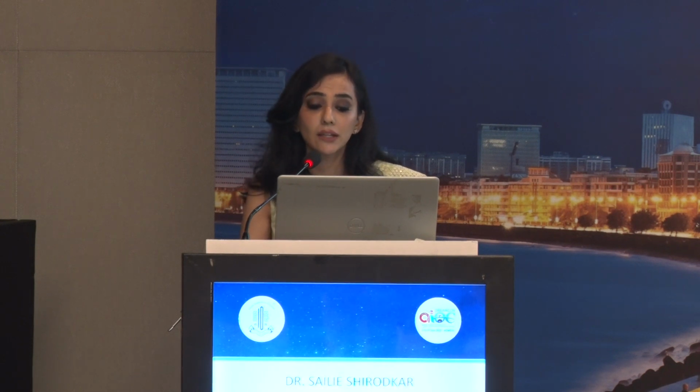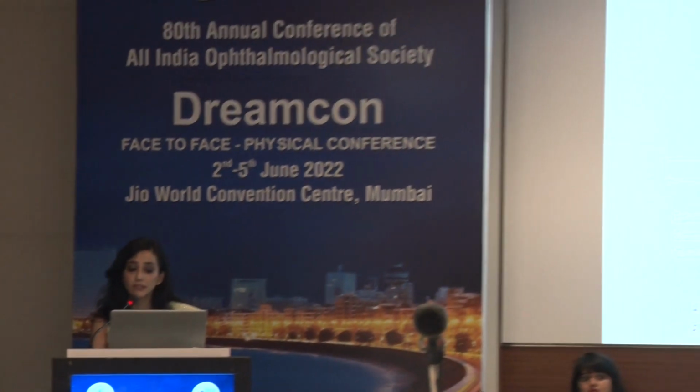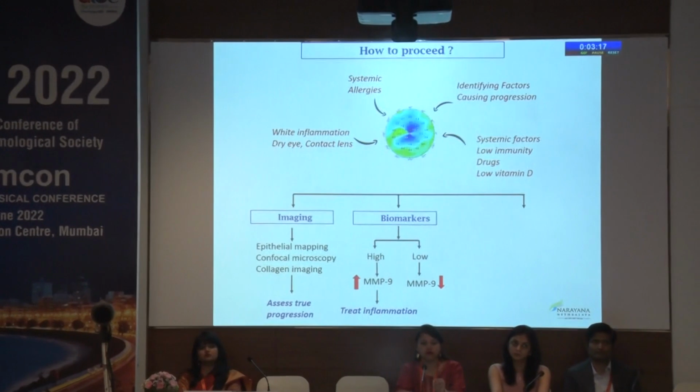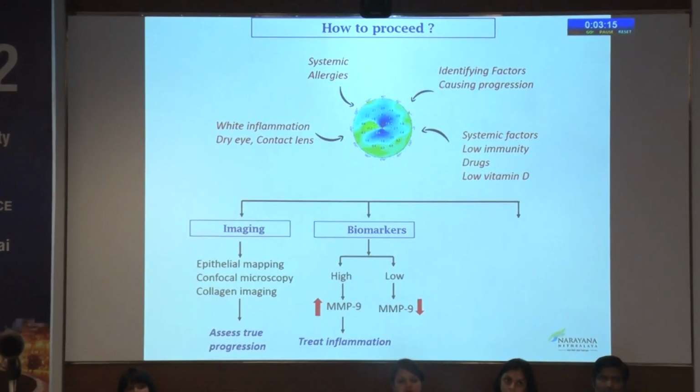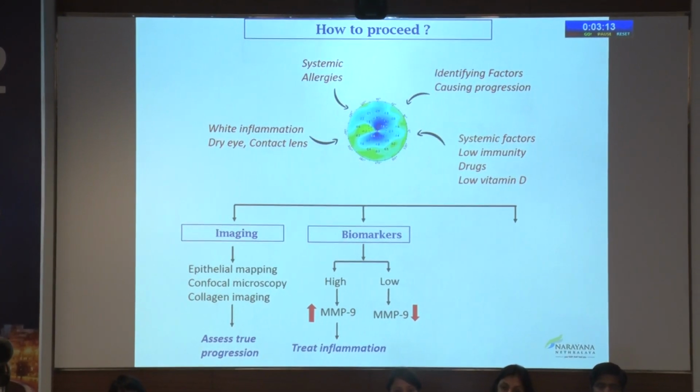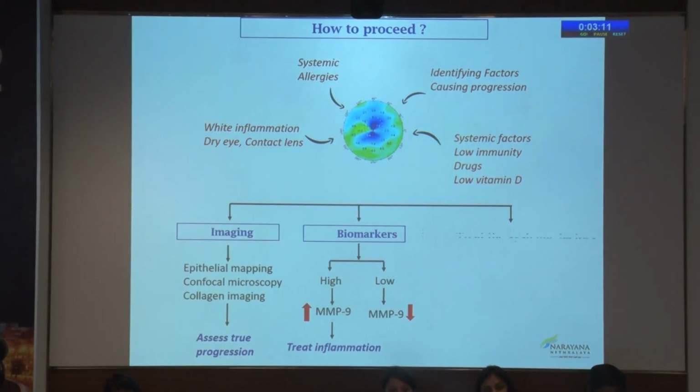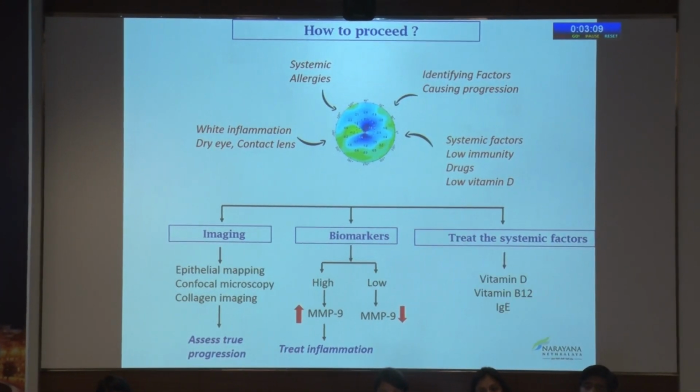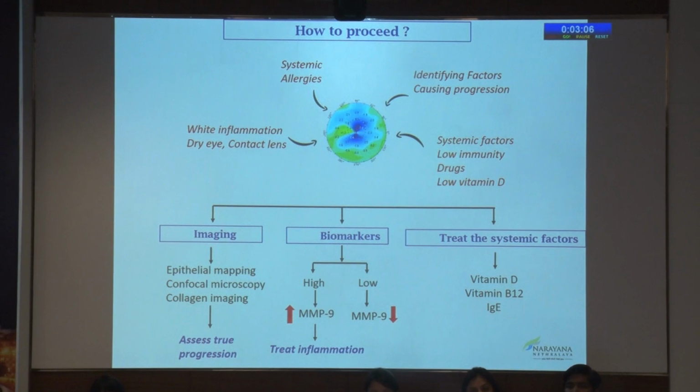Another thing that can be done is to assess the levels of MMP9. What we found in our studies is that the level of MMP9 is a crucial factor in progression cases and in the pathology of keratoconus. So this needs to be assessed in the tear biomarkers, and the systemic factors such as vitamin D, vitamin B12, and IgE need to be treated.